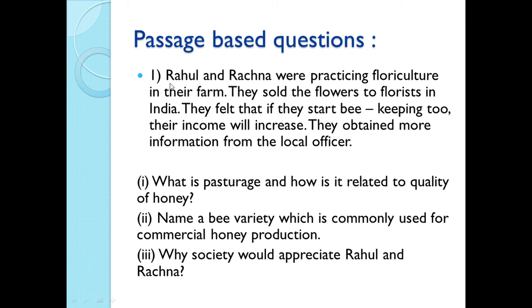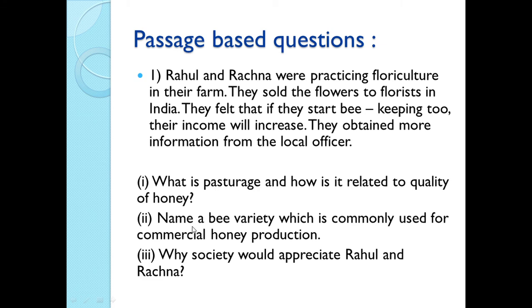First question is, Rahul and Rachna were practicing floriculture in their farm. They sold the flower to florists in India. They felt that if they start beekeeping too, their income will increase. They obtained more information from the local officer. What is pasturage? You know very well. It is the availability of flowers for the nectar and pollen collection.